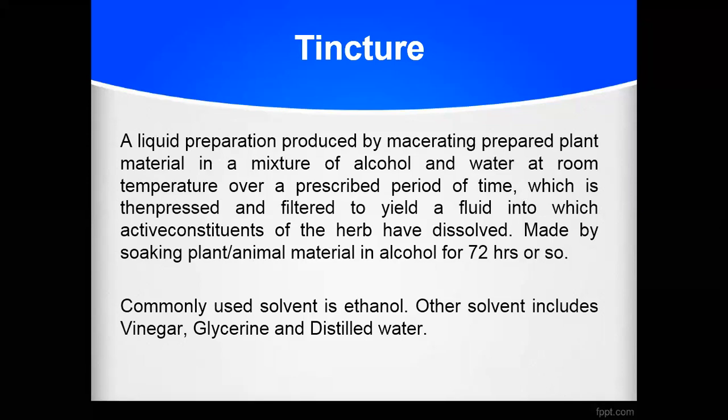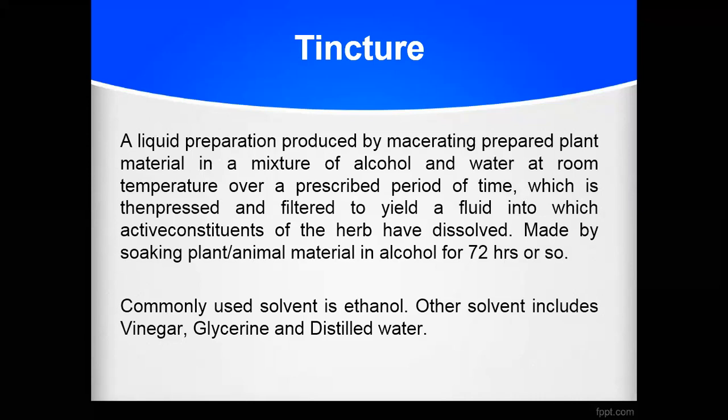Simply, suppose we are boiling and extracting your tea powder with the help of water. In this way there are so many plants available that can be utilized for treatment purposes, but the active constituent will be inside that plant. So we take the part of that plant in which the active constituent is there, like leaves or roots or flowers.